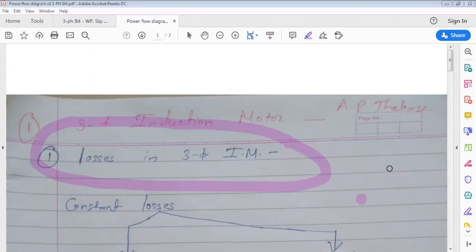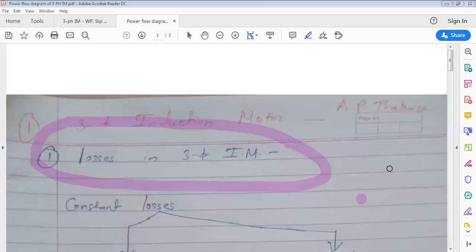Fr is equal to F into S. That's why the rotor side frequency, if you remember in that numerical, with stator side supply frequency 50 hertz, the rotor side S times F, we got 1.5 hertz, which is very less.